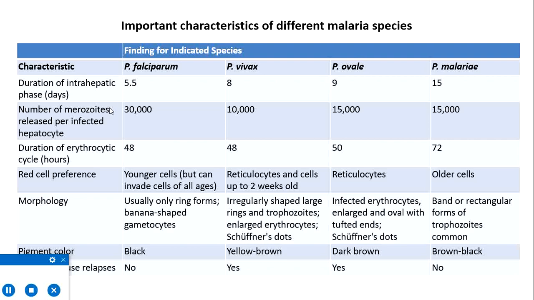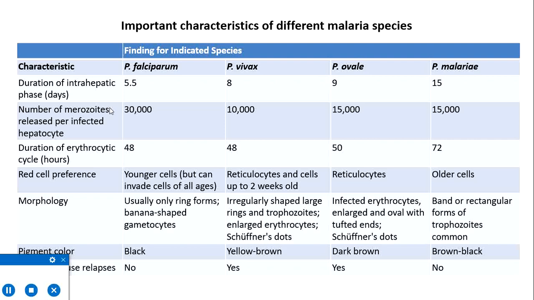Then the release of merozoites from the hepatic schizont is 30,000 for Falciparum, 10,000 for Vivax, 15,000 for ovale, and 15,000 for Malariae. The duration of the erythrocytic cycle is 48 hours for both Falciparum and Vivax, about the same, 50 hours, for ovale, and 72 hours for Malariae.